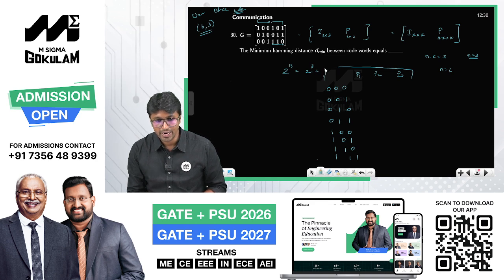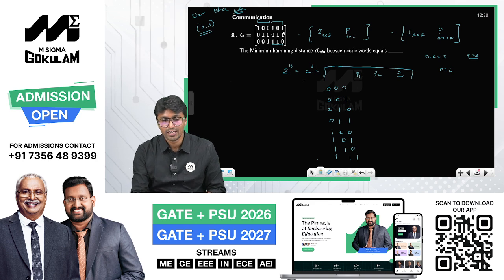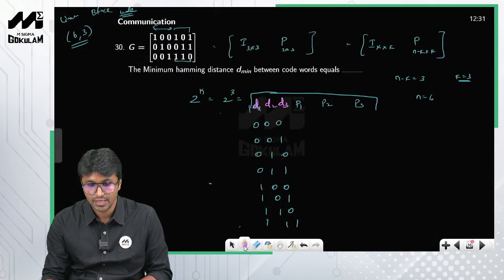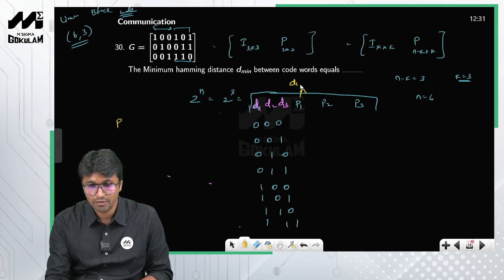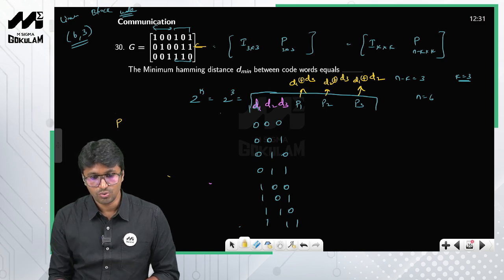So how do you get the parity bits? If you look at the parity matrix, P1 is nothing but the linear combination of D1 and D3. This is D1, this is D2, and this is D3. So P1 is nothing but D1 XOR D3, and P2 is nothing but D2 XOR D3, and P3 is nothing but D1 XOR D2, right.